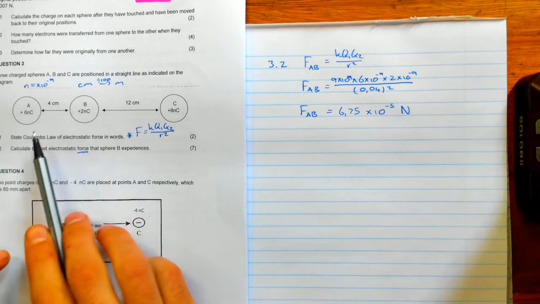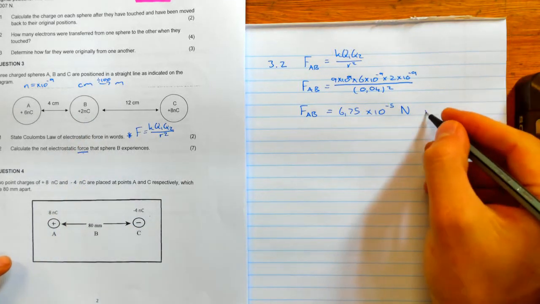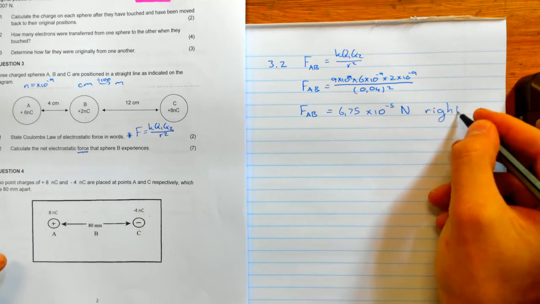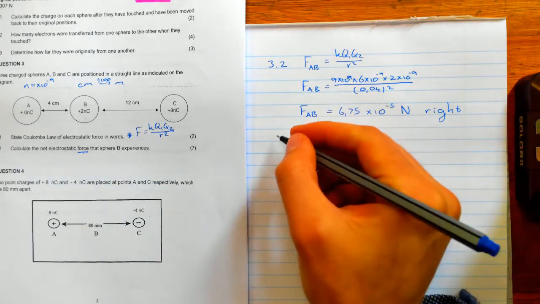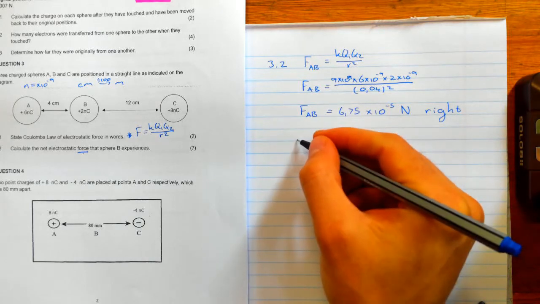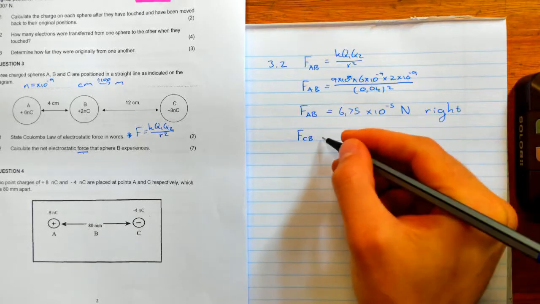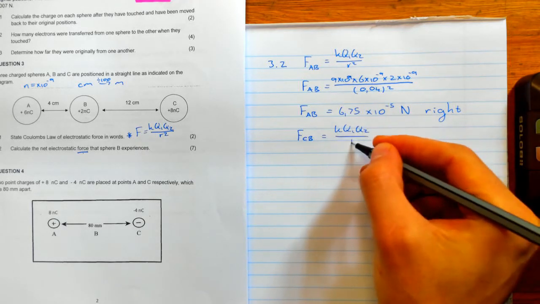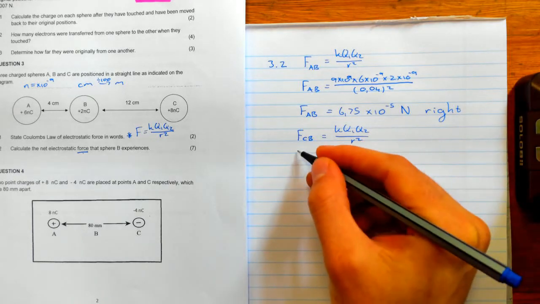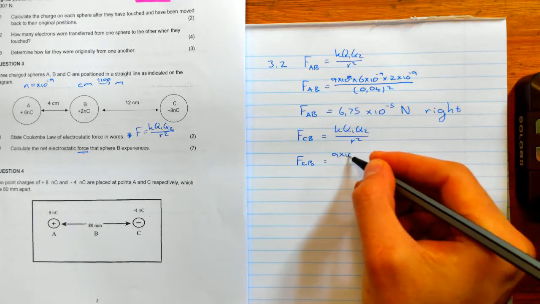Now A and B are both positive, so it will be a repulsive force on B. So you can say the direction will be right or towards C. Either one is acceptable. Then we have to go calculate the force of C on B, and we do the same, KQ1, Q2 all over R squared, and we substitute those values in.